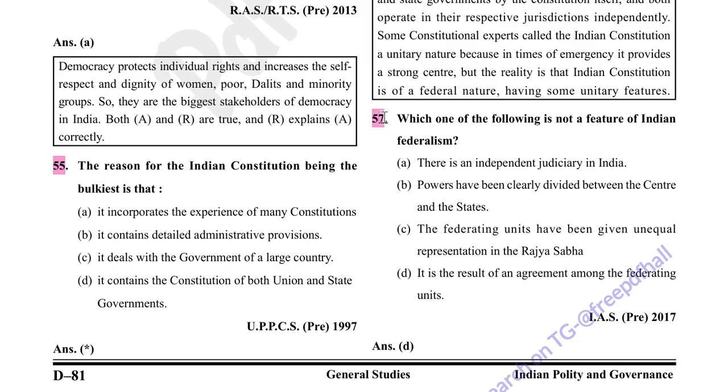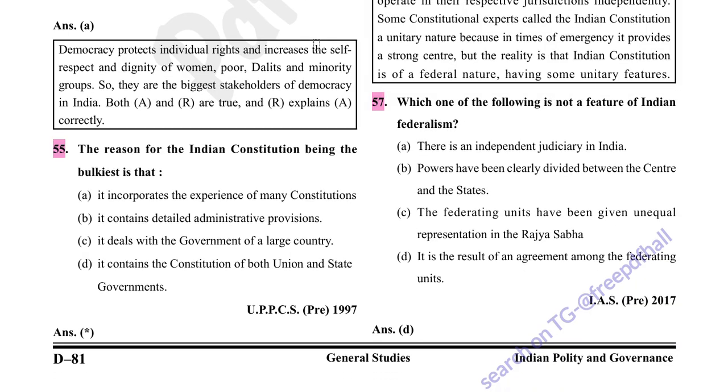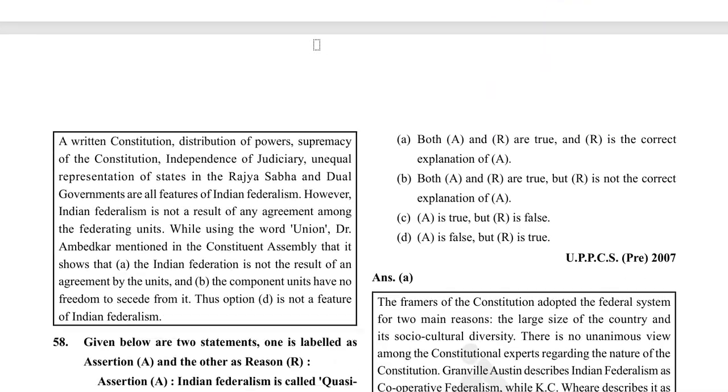Which one of the following is not a feature of Indian federalism? There is an independent judiciary, correct. Powers have been clearly divided between center and states. Federating units have been given an equal representation in Rajya Sabha. It is a result of an agreement among federating units. It is wrong because it is not an agreement among the states.